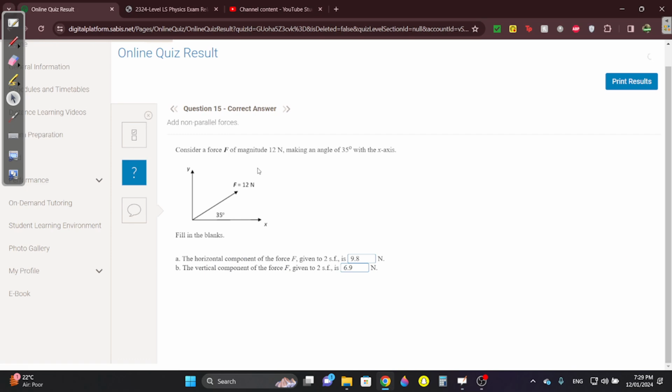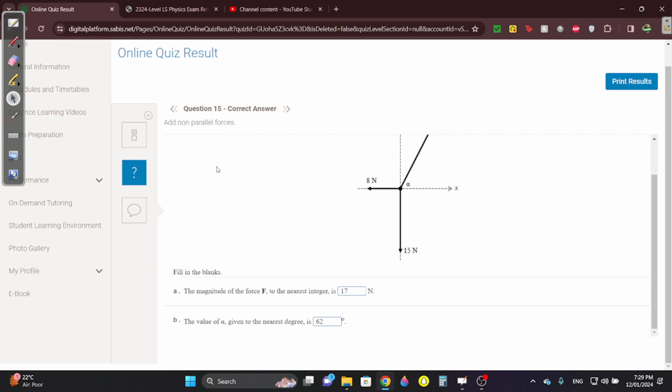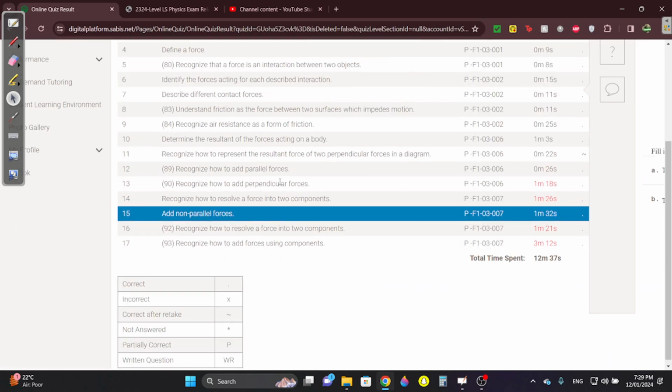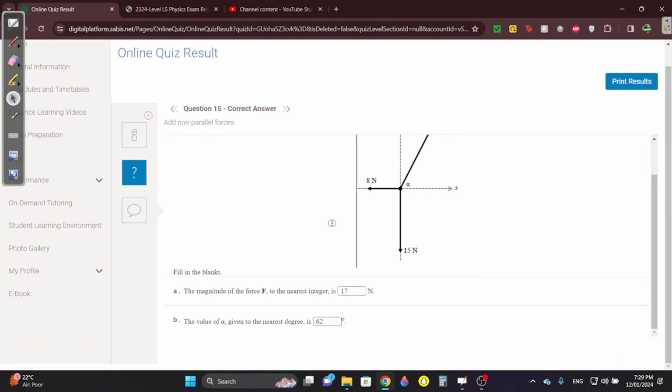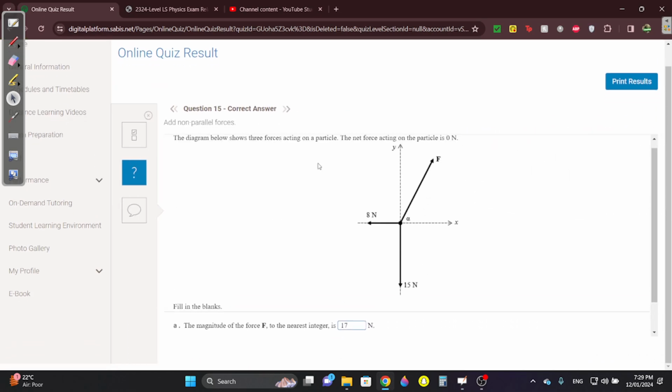Here, 15. Wait, it's not loading. Okay, yeah. How many questions is 17? Okay. The magnitude of force F. It's going to be 8 squared plus 15 squared, radical. You have to do Pythagoras. So it's going to be radical 8 squared plus 15 squared, and you get 17, I think.